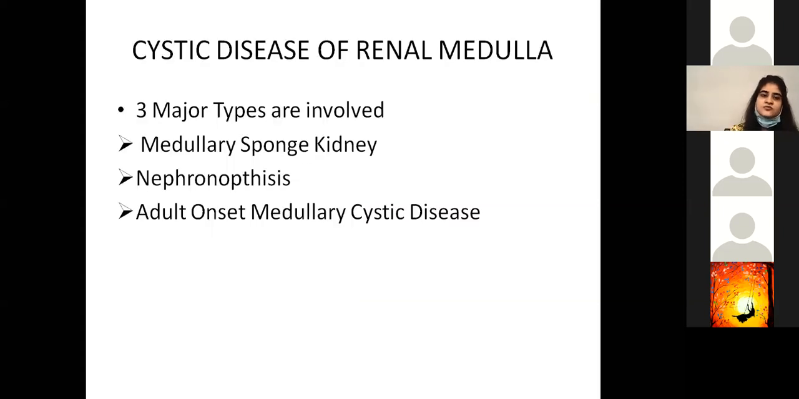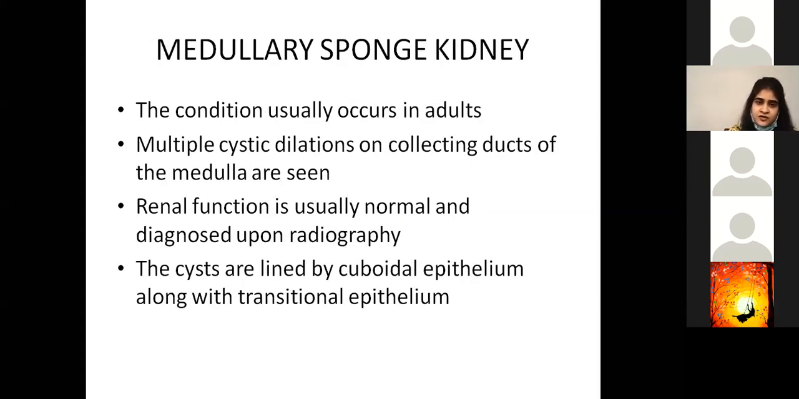Okay, so moving on to cystic disease of the renal medulla. Three major types are involved: you have medullary sponge kidney, you have nephronophthisis, and you have adult onset medullary cystic disease. We talk about medullary sponge kidney as one topic, and then we talk about nephronophthisis and adult onset medullary cystic disease as one condition, even though they're supposed to be three different types.